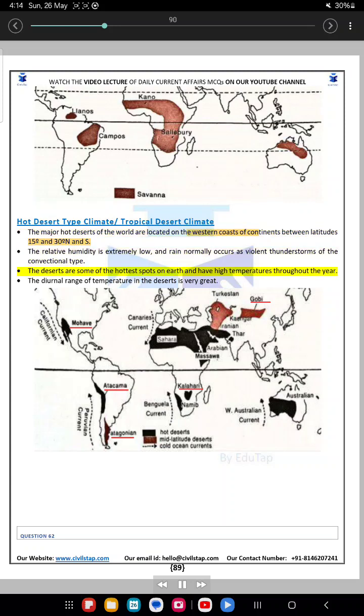The deserts are some of the hottest spots on Earth and have high temperatures throughout the year. The diurnal range of temperature in the deserts is very great.